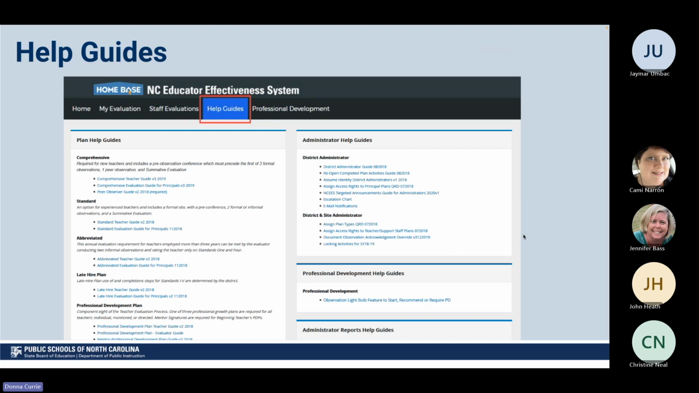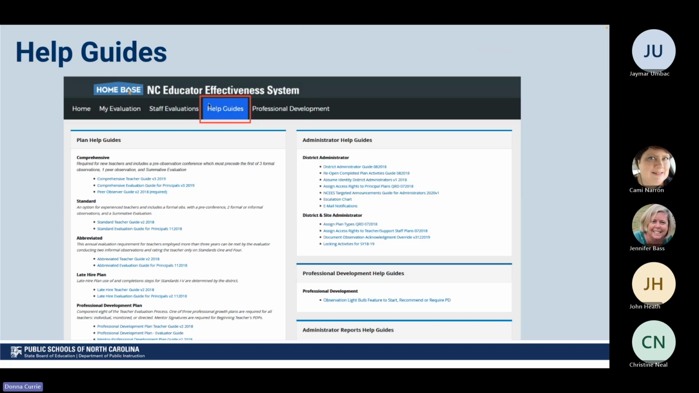In addition to that, also look at the help guides tab. There are help guides in here for every plan type, whether it be comprehensive, standard, abbreviated. There are help guides to help you with your PDP. There are guides here, and it's going to show you what you do, what your evaluator does. It's going to talk you through that process, show you those screenshots that you need. It's going to help you get those green checks so you can be finished with your plan type.